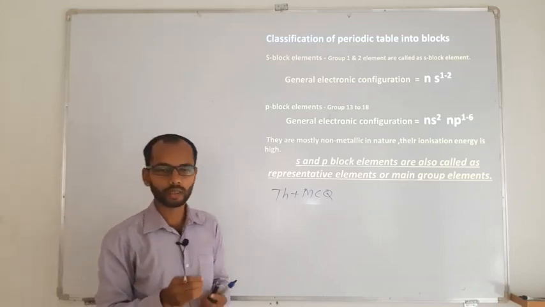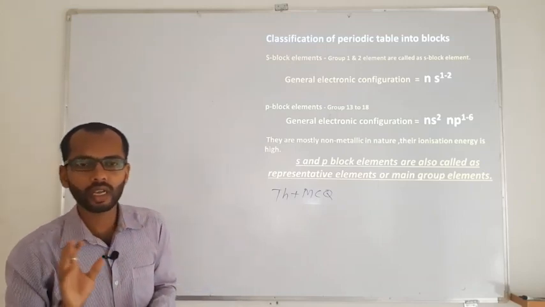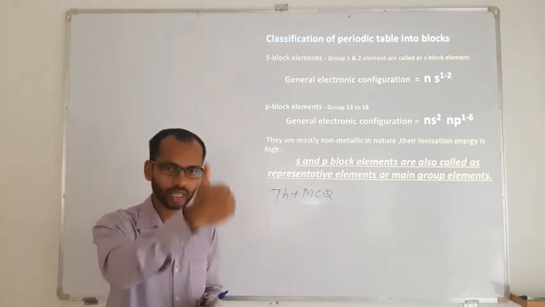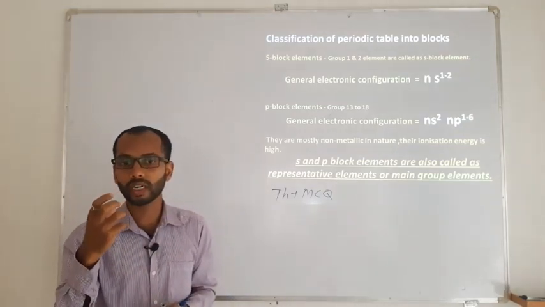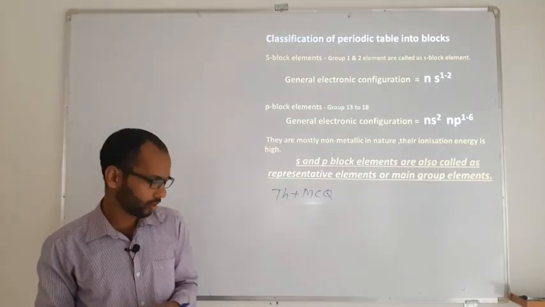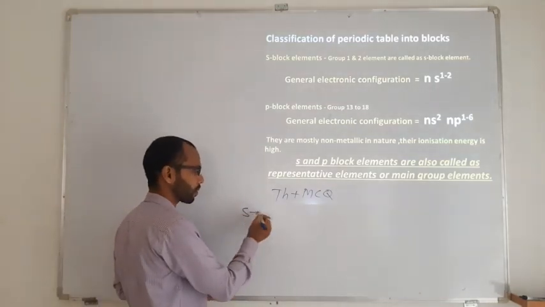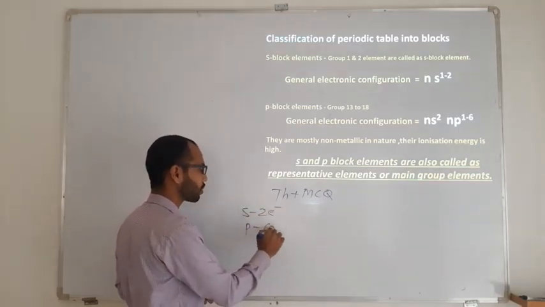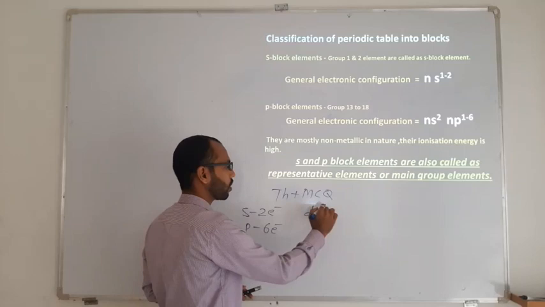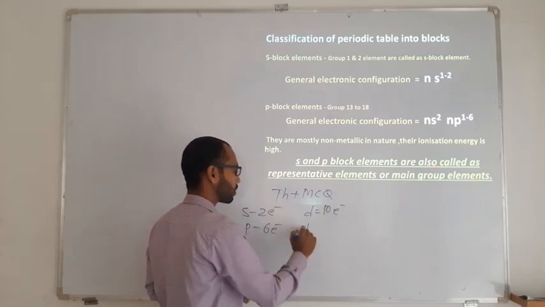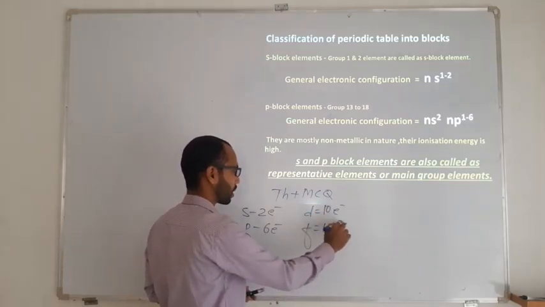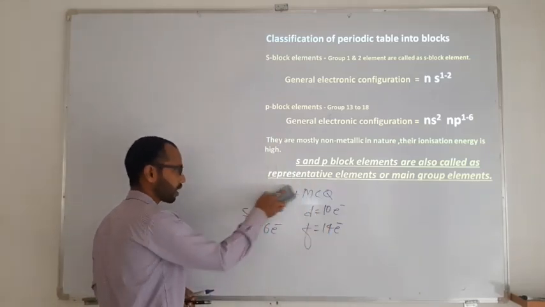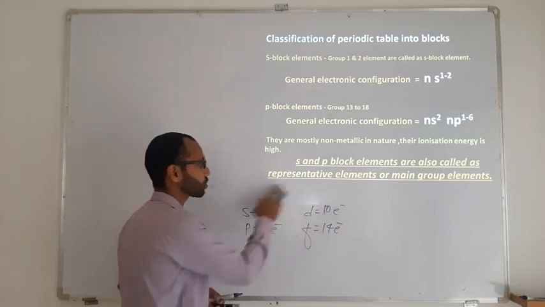Each block is like a shell and a subshell. Each shell has certain subshells, and that will decide the accommodating ability of the shell. Similarly, if you talk about the s orbital, the s can have a maximum of 2 electrons. Similarly, p can have a maximum of 6 electrons, d can have a maximum of 10 electrons, whereas the f orbital can have at the maximum 14 electrons. So this electronic distribution is decided by how many subshells the respective shell has.